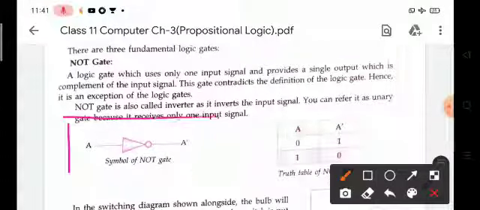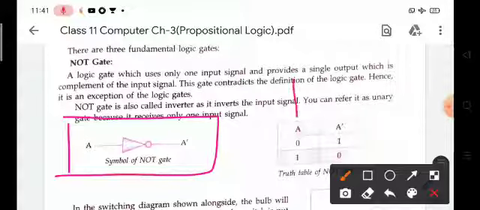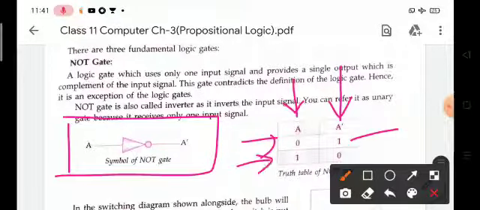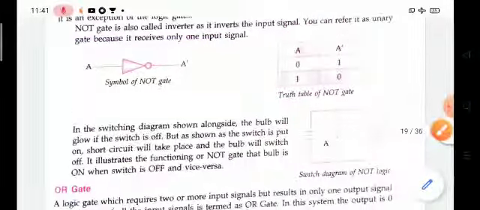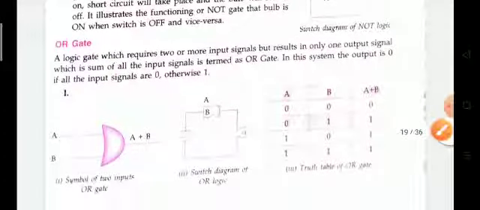This is the symbol of a NOT gate. Here the input is A and this is the output. If the input is 0, then the output is 1. If the input is 1, then the output will be 0. So it is the complement of the input signal. Next one, the OR gate.